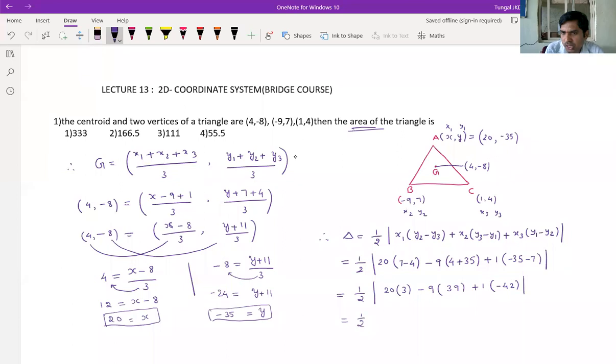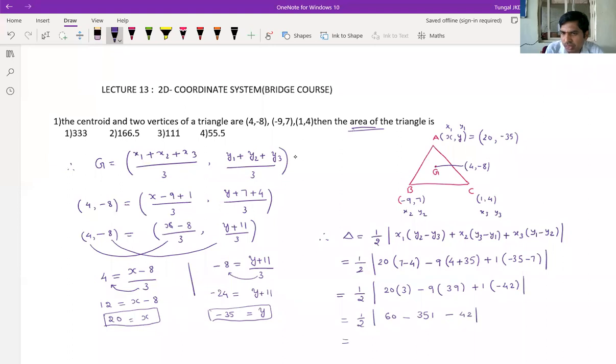So half modulus 20 into 3, nothing but 60. 9 into 39, nothing but what will get? 9 nines are 81. 9 threes are 27. 27 plus 8, 35. Plus 1 into minus 42 is minus 42.